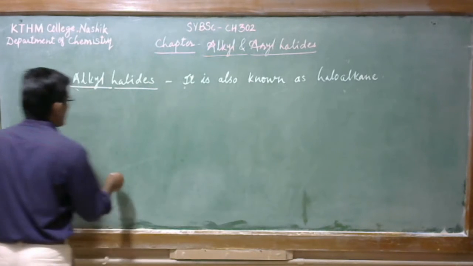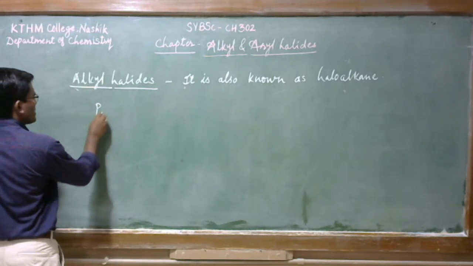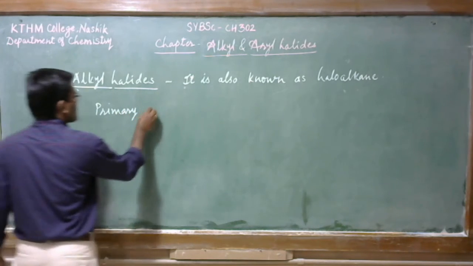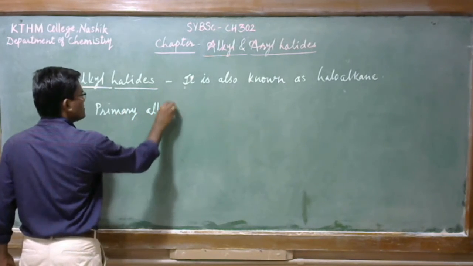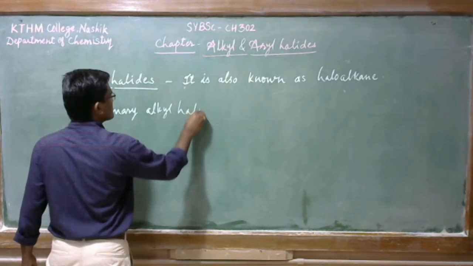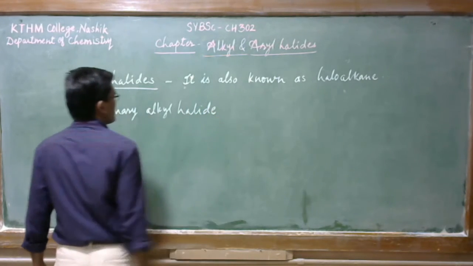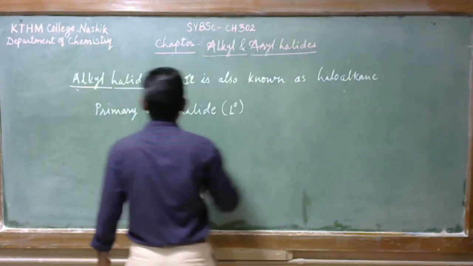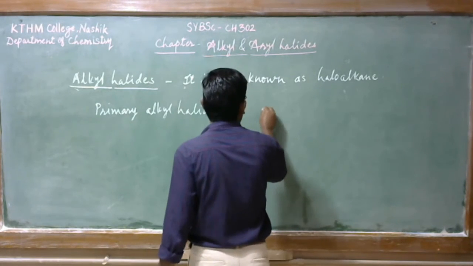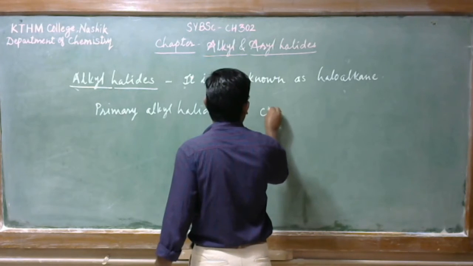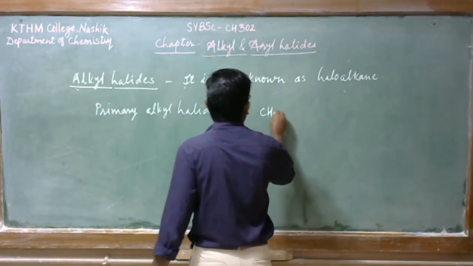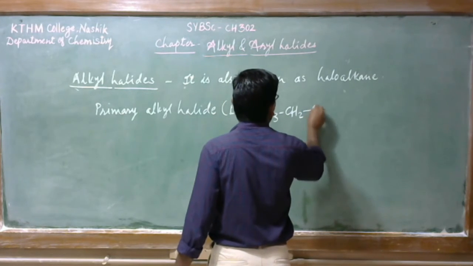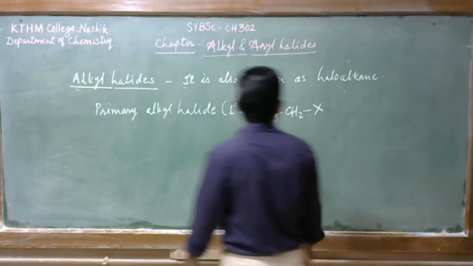First of all, we will see the primary alkyl halide. We can write CH3CH2X.